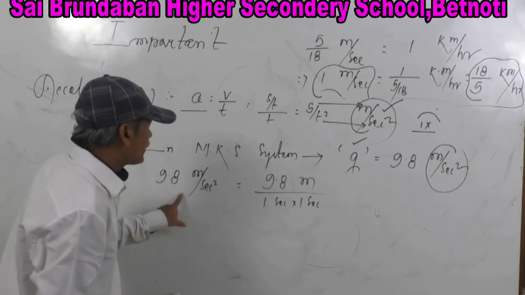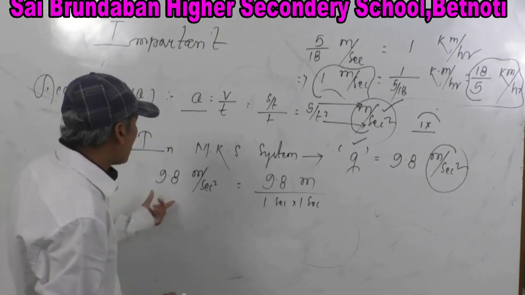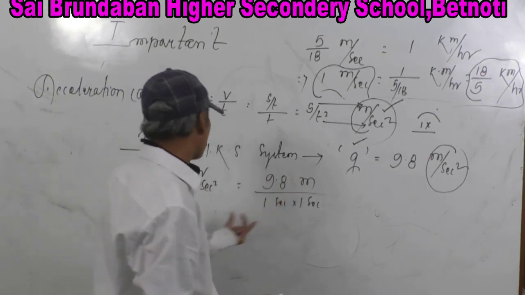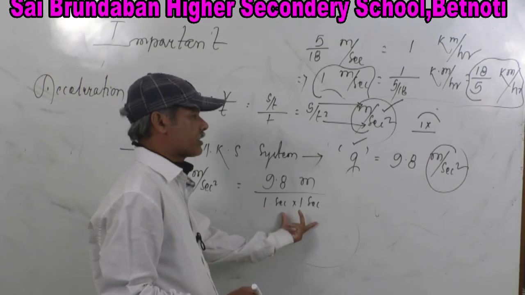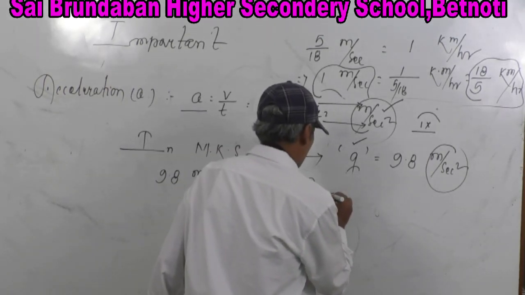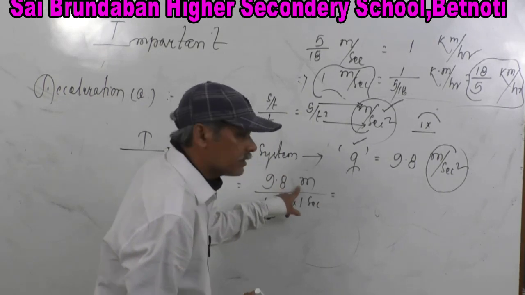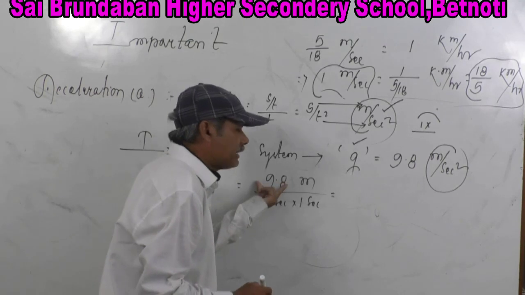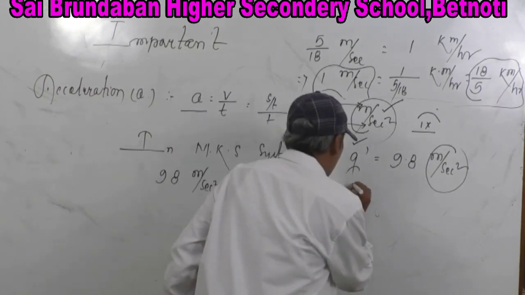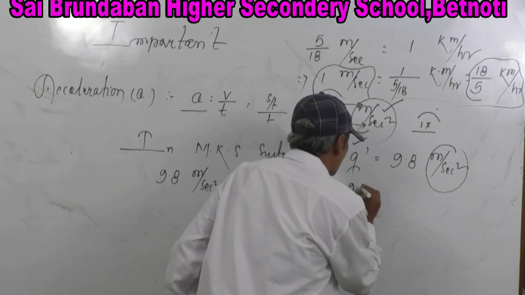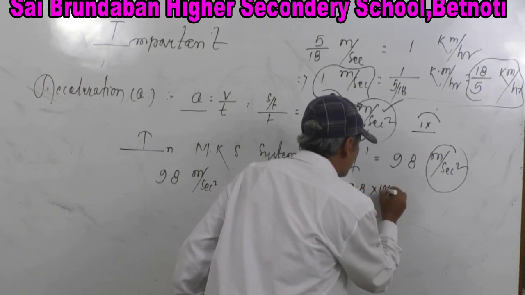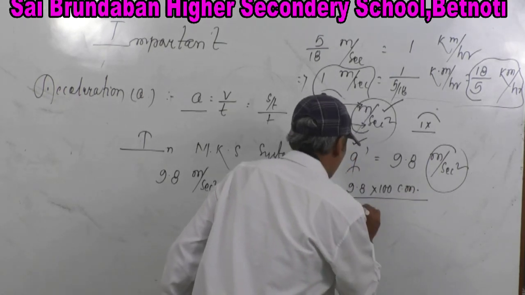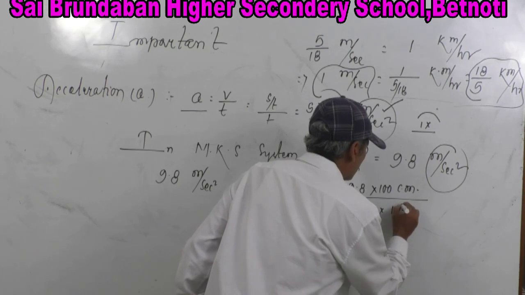Now we split it. We split 9.8 meter per second square. 1 meter is how much centimeter? 1 meter is 100 centimeter. So 9.8 meter is 9.8 into 100 centimeter, whole divided by 1 second into 1 second.